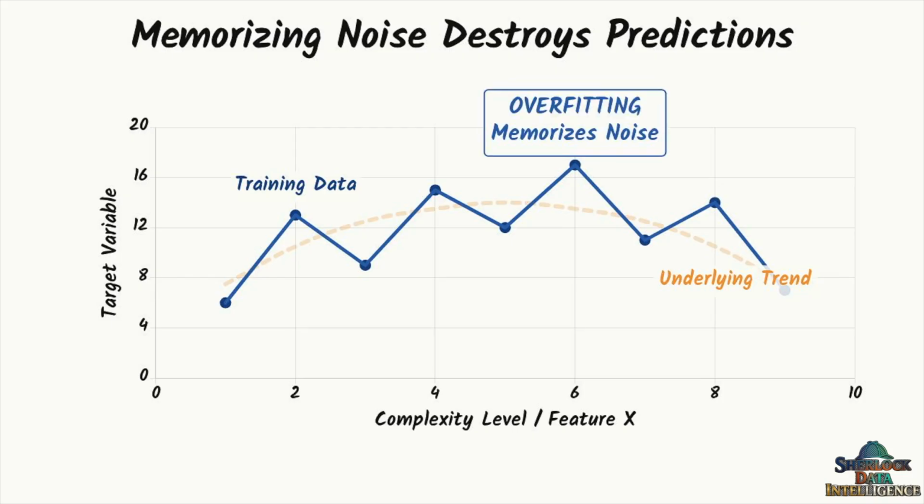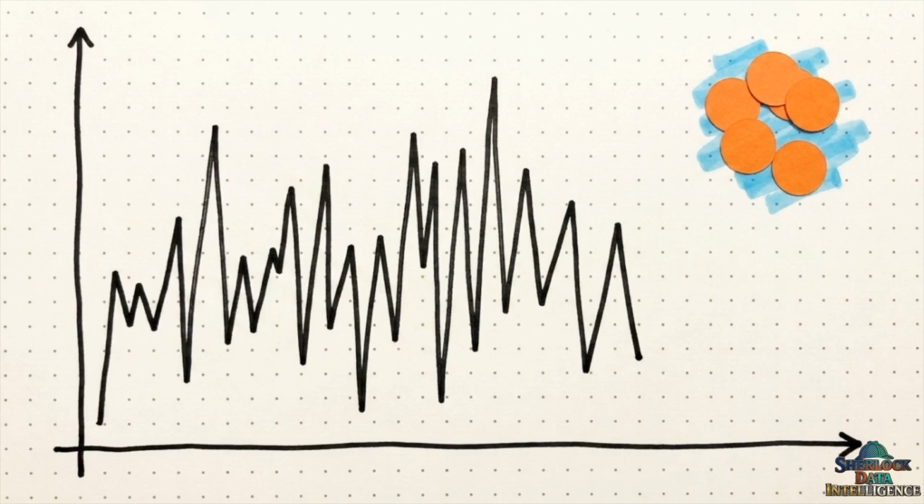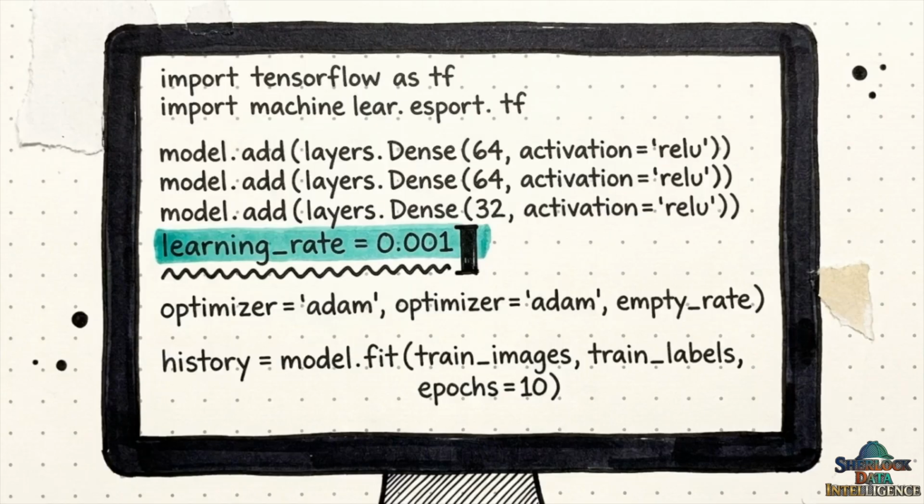We call this overfitting. The algorithm memorizes random noise, the equivalent of microscopic desk scratches, instead of the underlying trend. Exposed to brand new data points, predictions fail entirely. The jagged line is completely out of position to guess where a new dot lands. A model that perfectly memorizes the past is mathematically doomed to fail in the future because it lacks the ability to generalize. To fix this, we have to change the rules of the game.